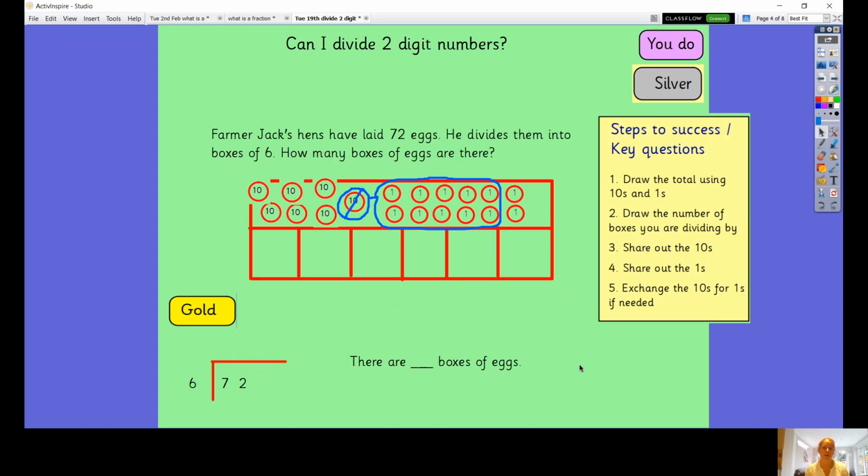If you pause the video in a minute when I've read it, you can have a go at this, and then we'll come back together. Farmer Jack's hens have laid 72 eggs. He divides them into boxes of 6. How many boxes of eggs are there? So don't get confused by this again. Like I say, this is because we need to do some exchanging. I've put those up there to speed things up. So pause the video, put your 72 up here, share them out, or do your bus stop method, and we'll come back together in a minute.